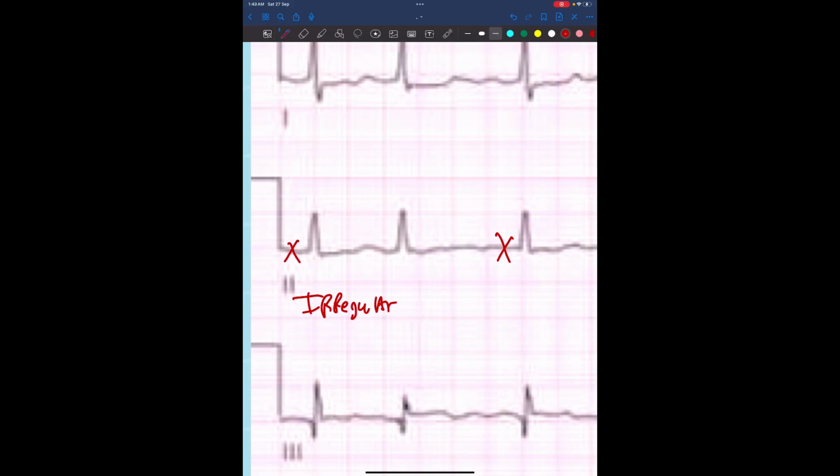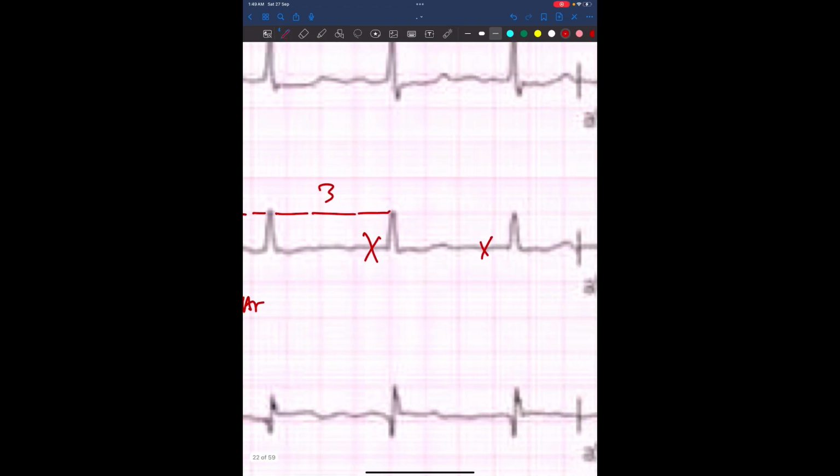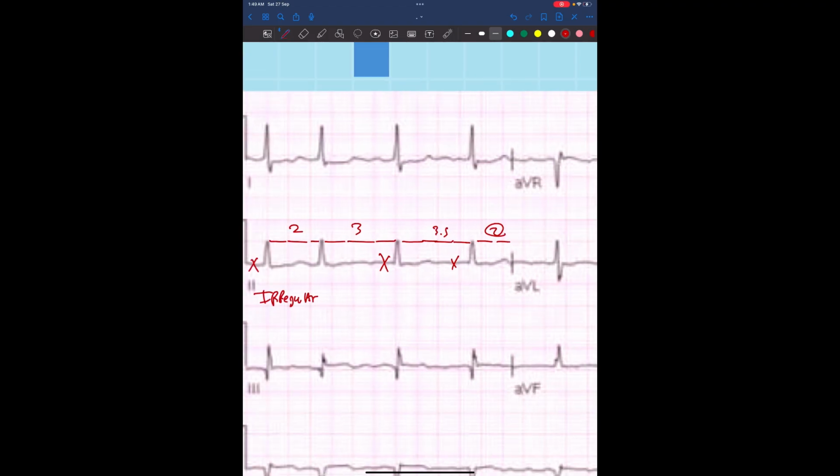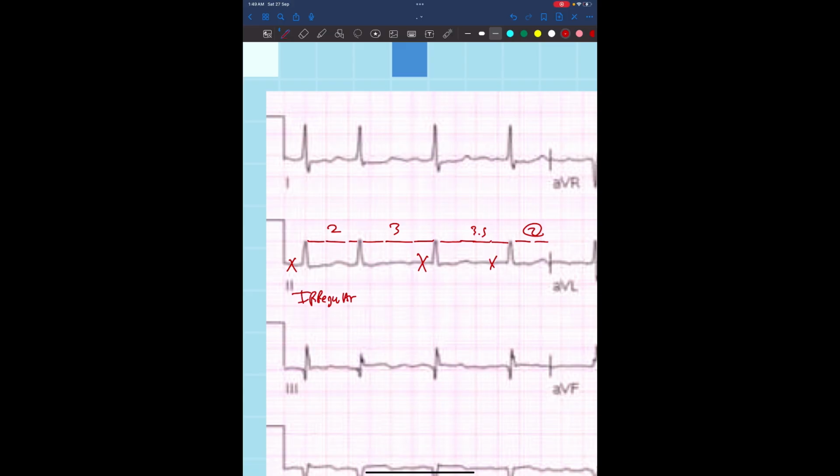Let's check for the rhythm. This is 1 box and a half. This is 2 boxes. 1 box, 2 boxes, 3 boxes. It's 1, 2, 3.5, 3.5. This one is 1, 2. It's only 2. So the distance is not the same between any two QRS complexes. So this is an irregular rhythm. When I see no P waves and an irregular rhythm, it's atrial fibrillation straight up. Atrial fibrillation.